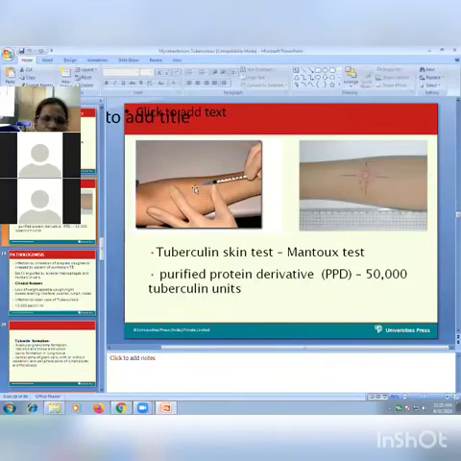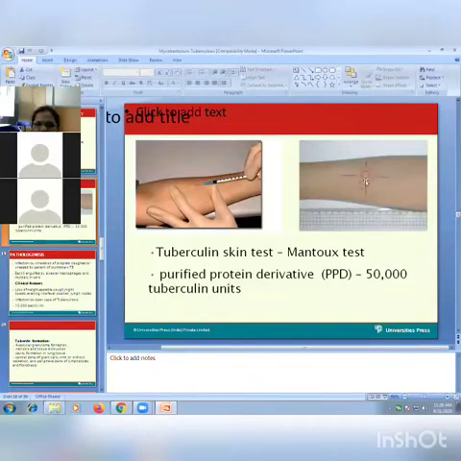So this extract is injected into the forearm and circle is done like this. Why circle is there? To know the exact site of that injection. So the result is to be seen after 72 hours, 48 to 72 hours. That site is to be inspected. So in that site we can see swelling is there after 72 hours like this.